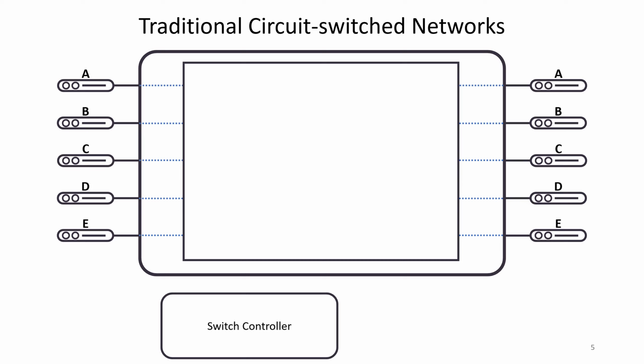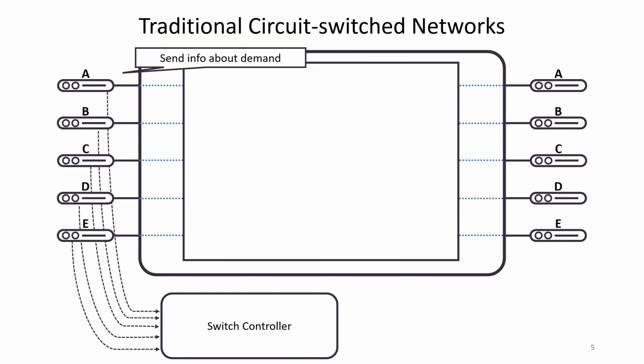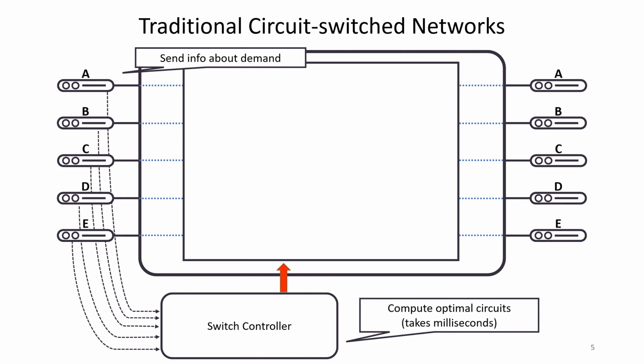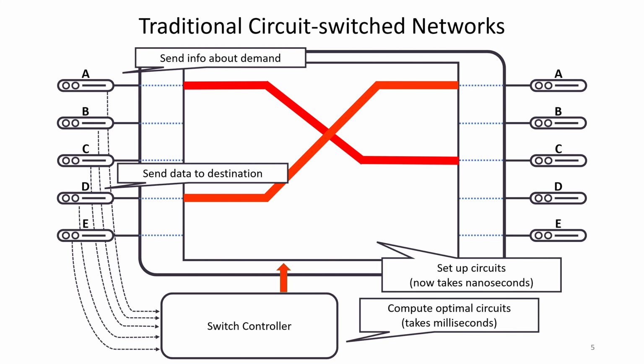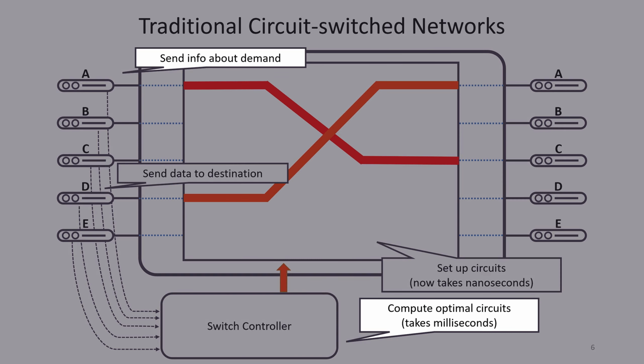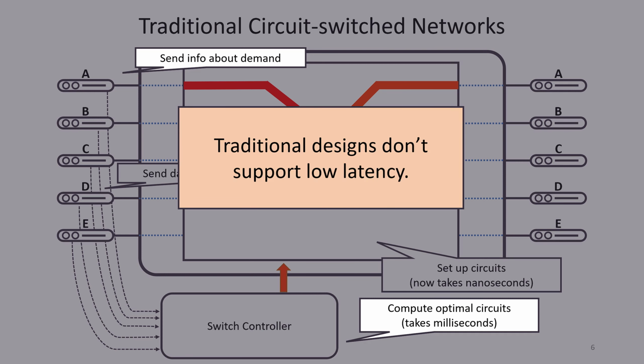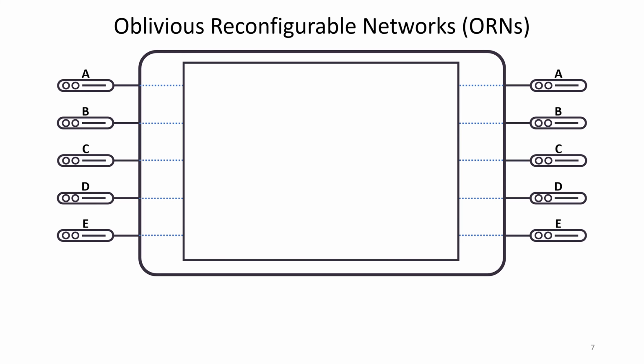First, we have all of the nodes in the system think about the demand that they want to send, and we collect that demand somewhere, compute what are the best circuits, and then we tell the circuit switch, here, make these circuits, and then we can send our data. The beginning part of this control loop, where we collect info about the demand and try to be smart and set the circuits dynamically, that part is too slow. It cannot work at nanosecond scale, even if we have those switches available. So instead, we need to reconfigure the network oblivious to the current demand, which is what Oblivious reconfigurable networks do.